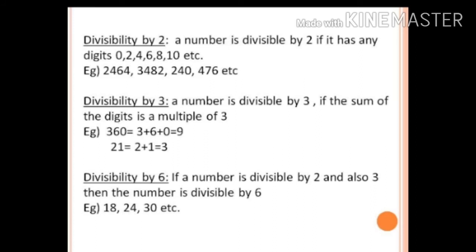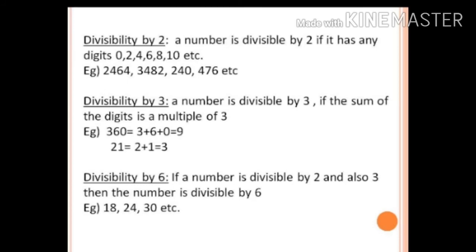Examples: 2, 4, 6, 8, that is 2464, 3482. Look at this number, 3482. We have 3 in the thousands place, but in the ones place we have 2, so it is divisible by 2. And look at the next number, 4476. We have 7, an odd number, in the tens place, but in the ones place we have 6, so this number is divisible by 2.